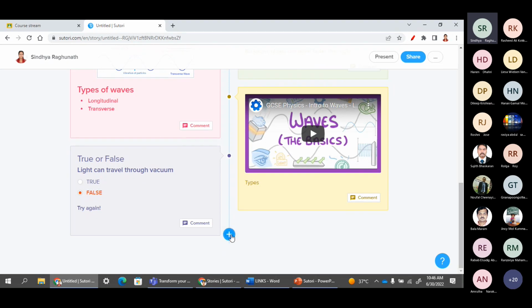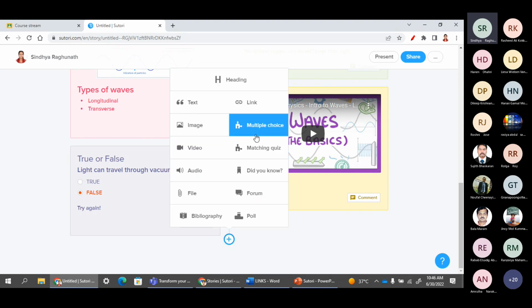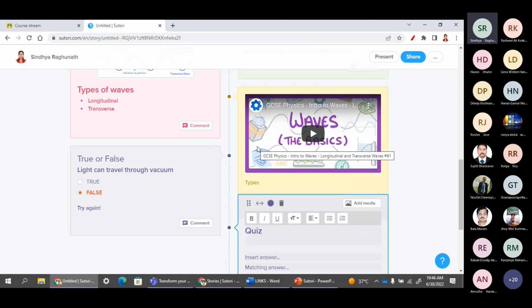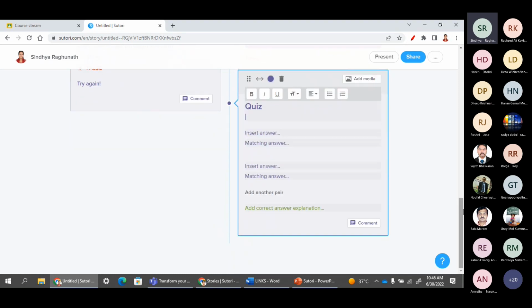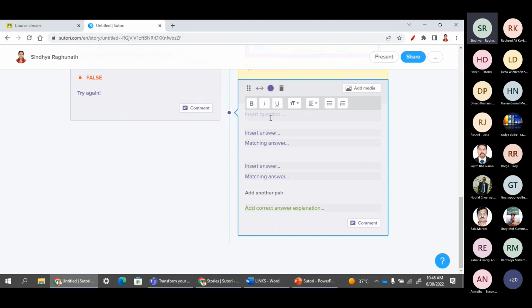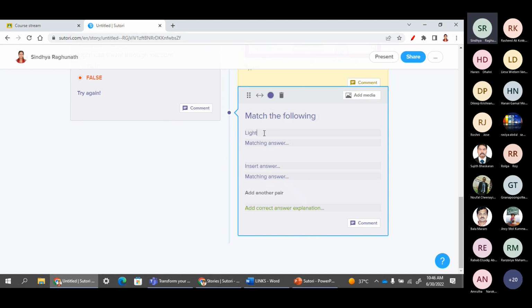And even another type of quiz, like a matching quiz. We can go for a number of ways here. Matching. Match the following. So here I'm writing light. We know that light is a transverse wave.